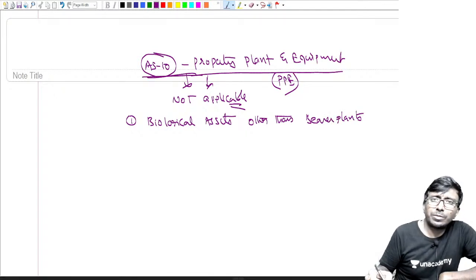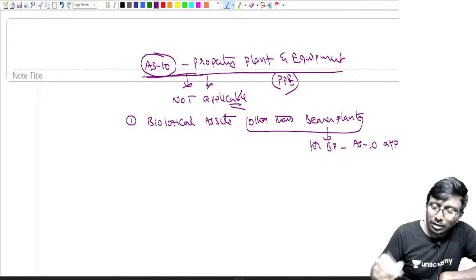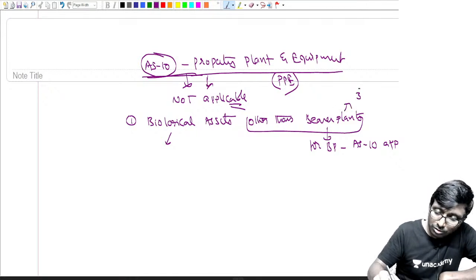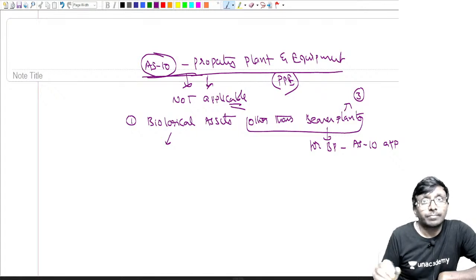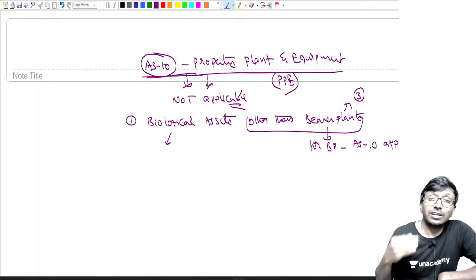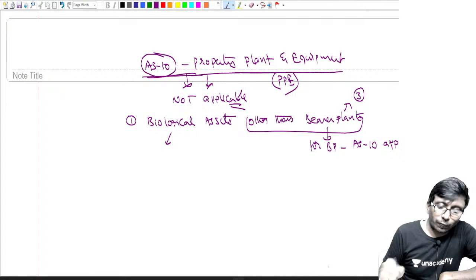What do you mean by other than bearer plants? That means for bearer plants, Accounting Standard 10 is applicable. You have to follow Accounting Standard 10 only. What do you mean by biological asset? What do you mean by bearer plant? Sometimes they ask a question about the bearer plant definition. For 3 marks, they suddenly ask one question. It can come any day; a question can come even from a definition. So be very careful with it.